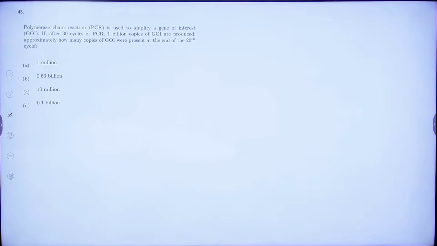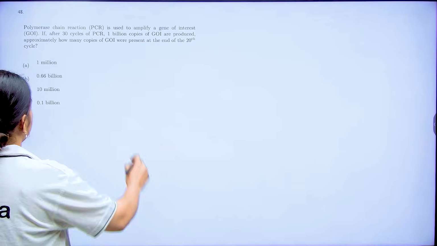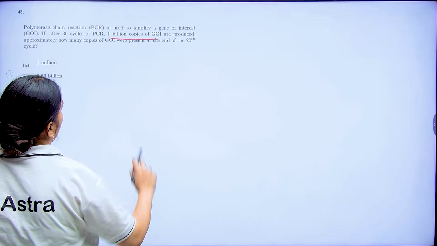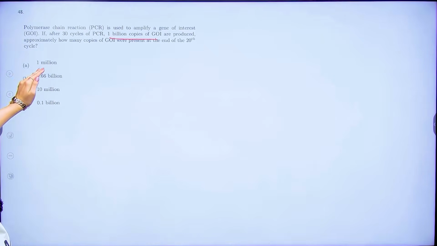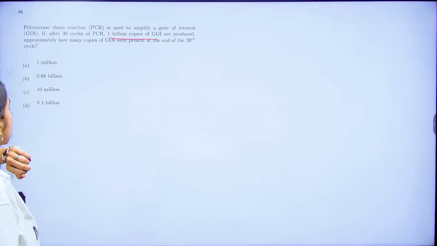Coming to your 48th question. This is a numerical related to the polymerase chain reaction, PCR. Here it says that if, after 30 cycles of PCR used to amplify a gene of interest, 1 billion copies are produced, approximately how many copies of the gene of interest were present at the end of the 20th cycle?